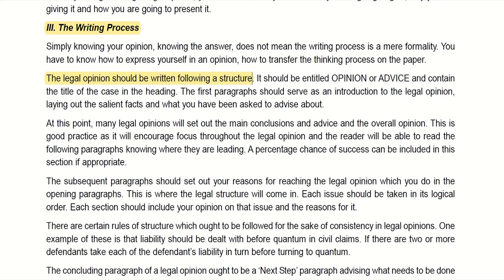The subsequent paras set out reasons for reaching the legal opinion. This is when the legal structure comes in. Each issue should be taken and the reason for your opinion should be explained. And the concluding para of the legal opinion should be the next step, that is, what can be done to strengthen the case. So, this is how every legal opinion should be structured.